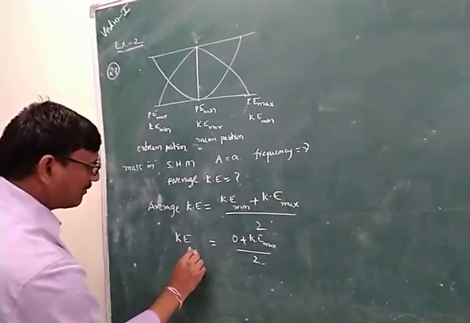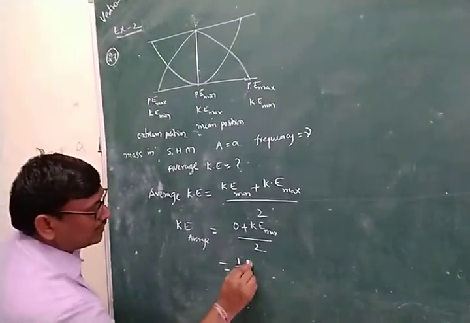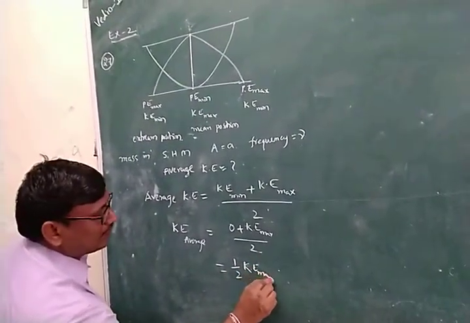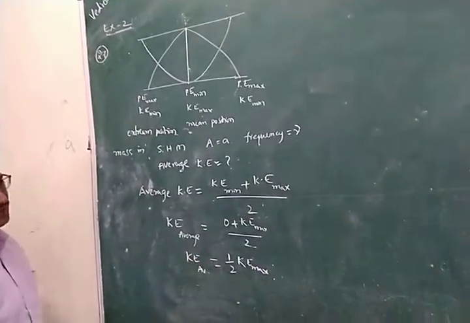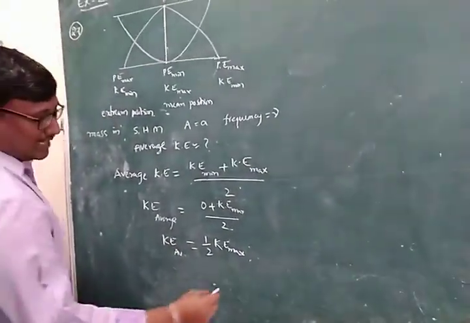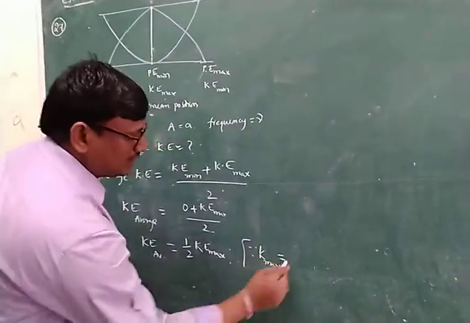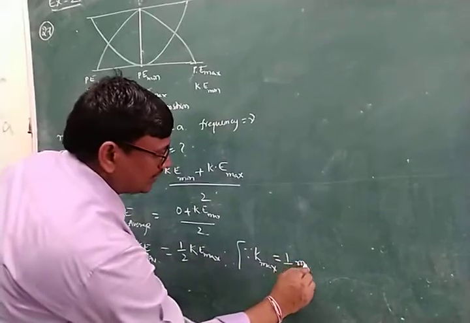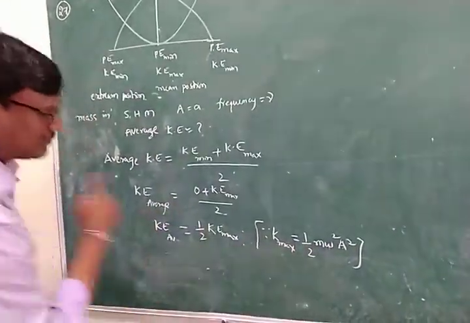We can write it as 1 by 2 into kinetic energy maximum. The kinetic energy at maximum is 1 by 2 m omega square a square. This value you can substitute here.